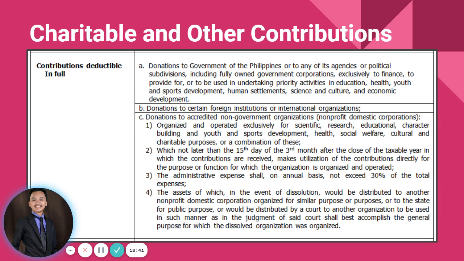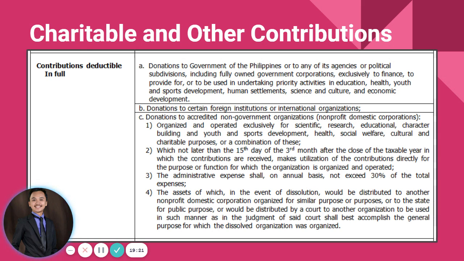And then also deductible in full are donations to certain foreign institutions or to international organizations, or those under treaties. So actually guys, letter B is the exemption to the rule that before you can claim charitable and other contributions, the donee or the recipient of the donation must be a domestic corporation. So letter B, donations to certain foreign institutions or international organizations, is the exemption to that rule that the recipient must be a domestic corporation for the donation to be deductible to the donor.